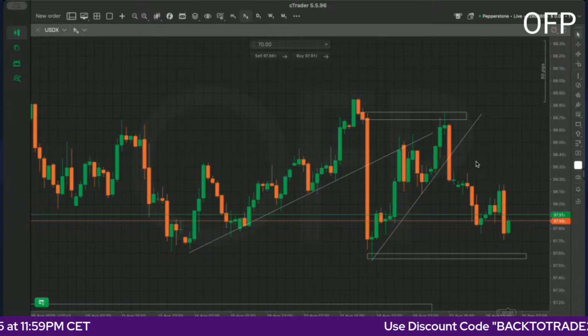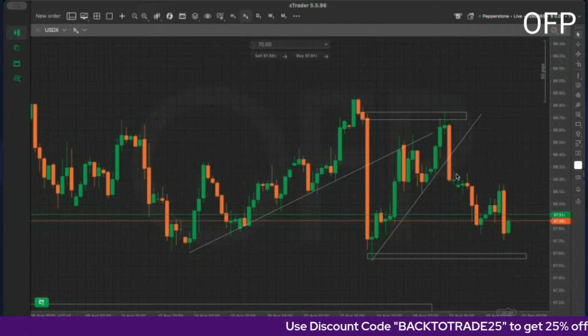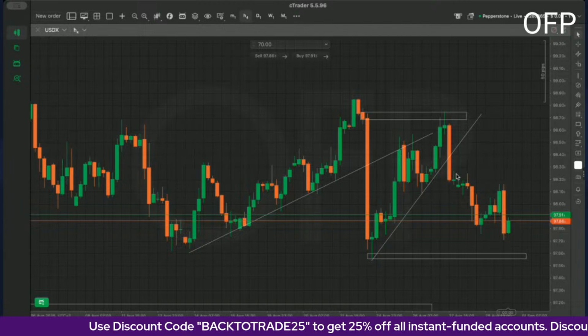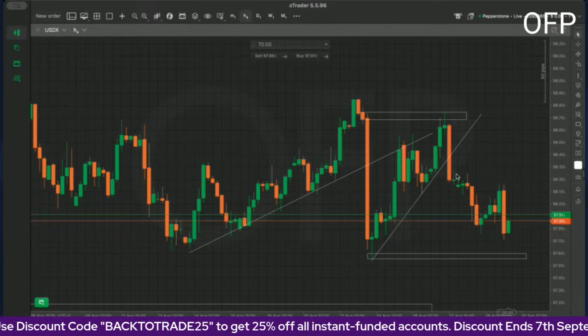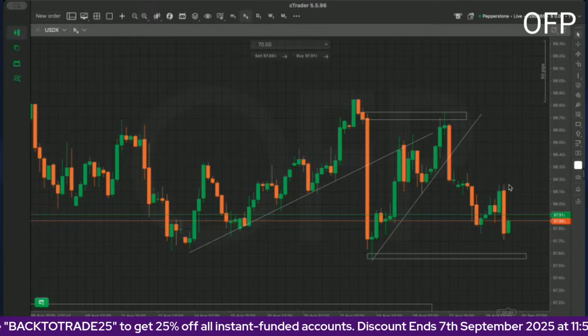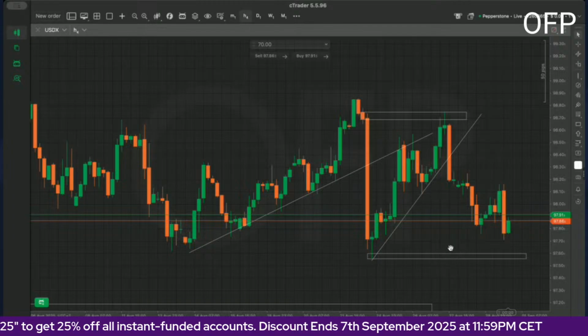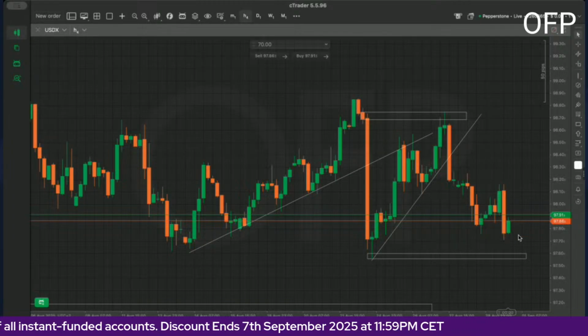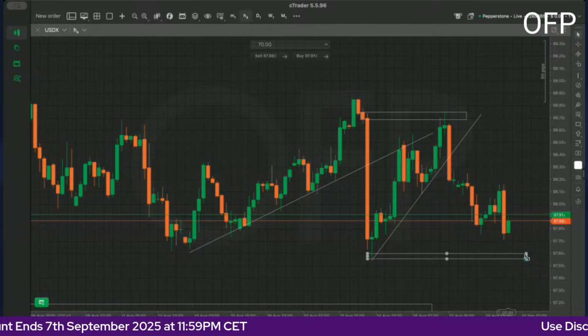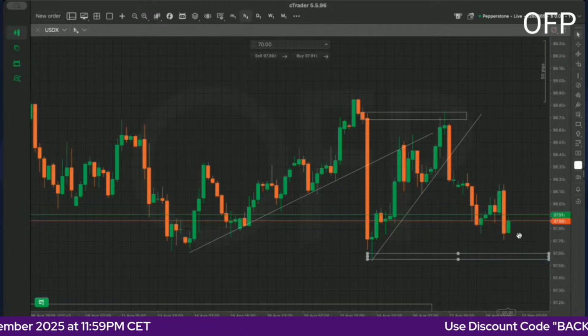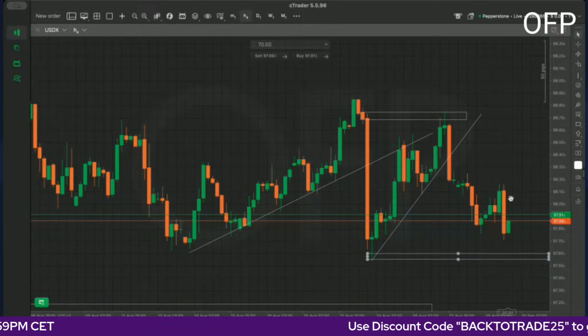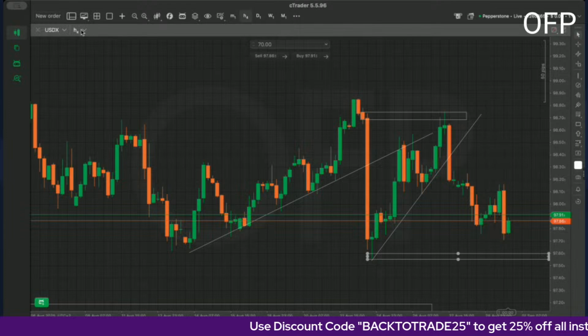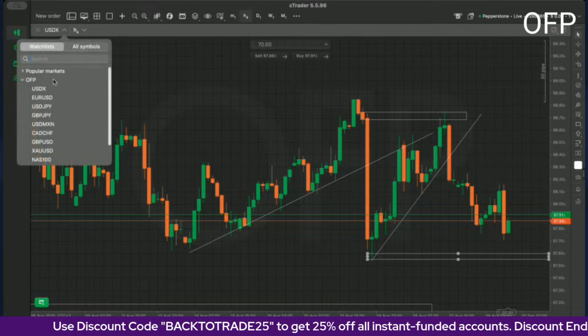So the dollar index had its break over here, and literally it's going to the downside. So we expected it to come all the way down here. Of course, next week we do expect it to come to 97,600. Then from there, we will see if it rejects off this point or if it goes back up. So that is what I'm anticipating on the dollar index.